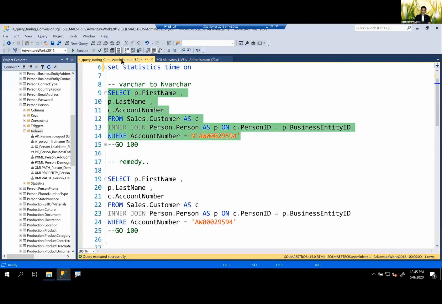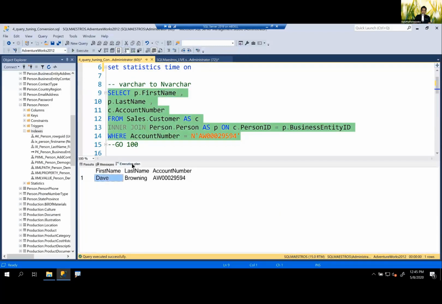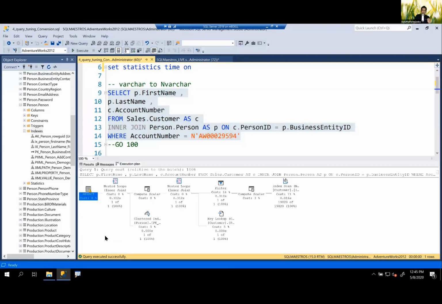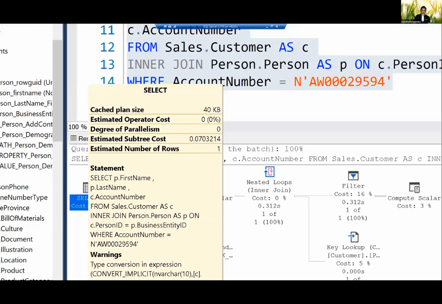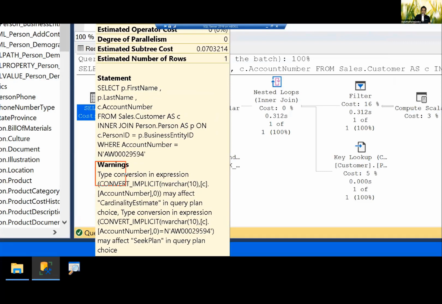I want to show you something in the execution plan here. So you saw it took 334 milliseconds, and when you look at the execution plan, this is another thing about the query plans here. Watch out for warnings. On the select operator, I can see that yellow exclamation mark. I take the cursor over that, and when I scroll down a bit in the tooltip, I can see that SQL Server is trying to give me some hint. It's telling me, you know what, the query that you have written is good. It gives the data, but there is some warning here. You're asking me to do some conversion, and this might affect cardinality estimate in query plan choice, and so on.